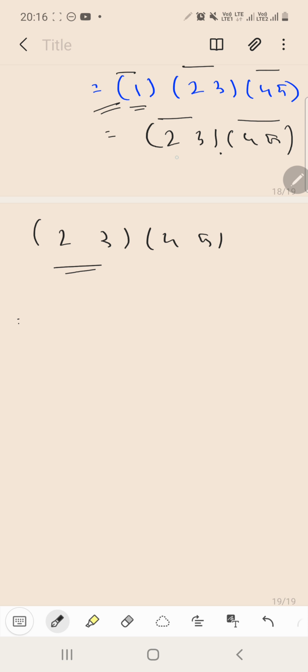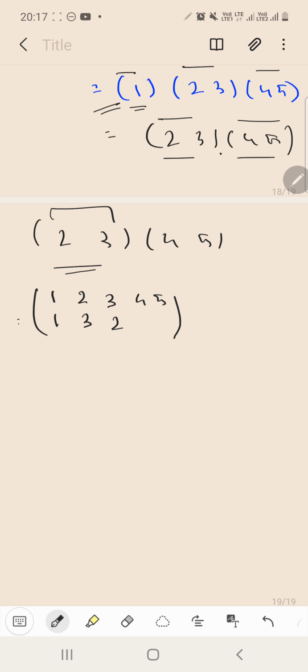This is the product rule. Okay, this is not just writing them side by side. This means the product of these two cyclic permutations. Now what does this cyclic permutation mean? This cyclic permutation means that 2 is being replaced by 3 and 3 is being replaced by 2. Okay, but we have 3 more elements, that is 1, 4 and 5. Before doing this particular problem, you will already know what the set contains, what the elements are in the set. So we have 3 more elements, 1, 4 and 5, and since we are not defining what exchange is going on in the case of (2 3), we will be exchanging them with itself only.